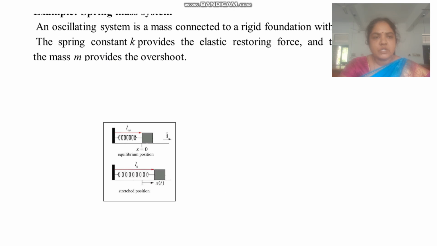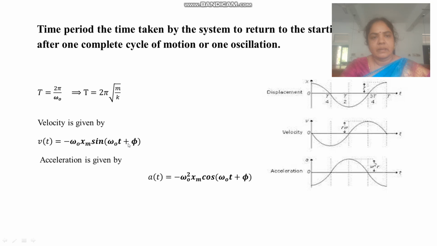An example of a spring mass system is an oscillating system with a mass connected to a rigid foundation with a spring. The spring constant k provides the elastic restoring force and the inertia of the mass m provides the overshoot. The time period is the time taken by the system to return to the starting point after one complete cycle of motion, or one oscillation.